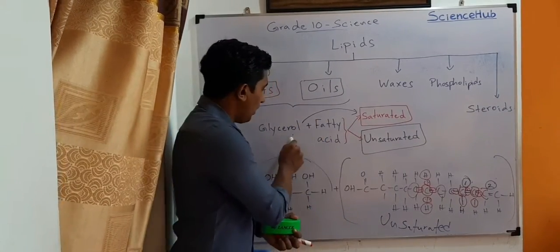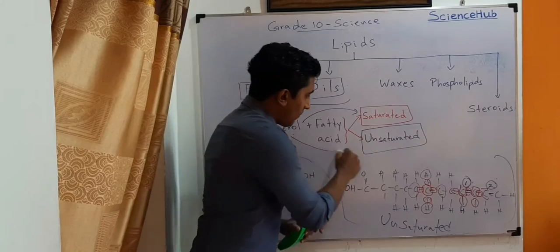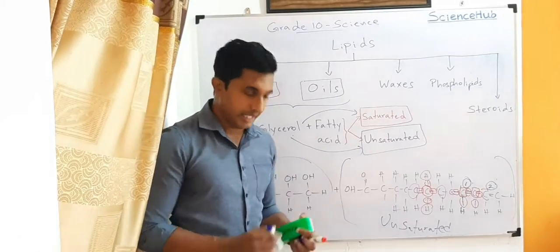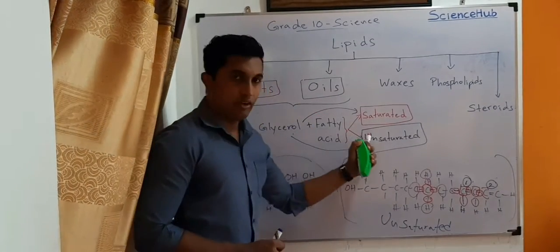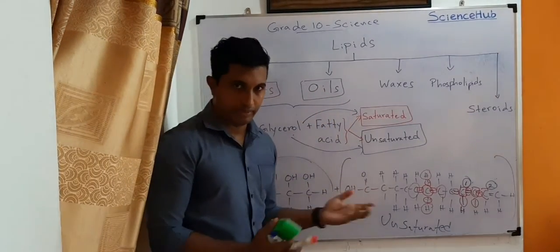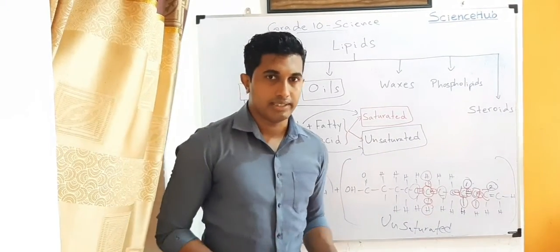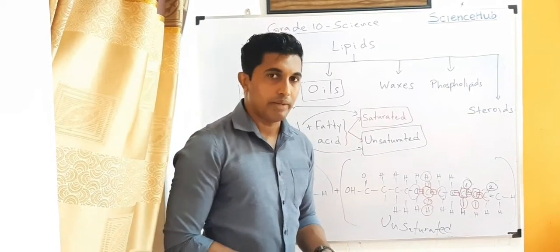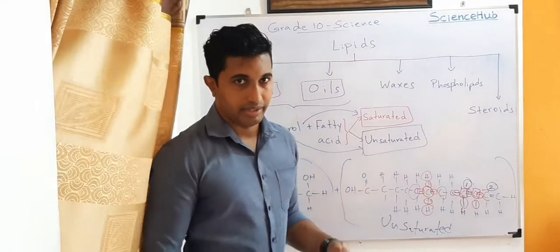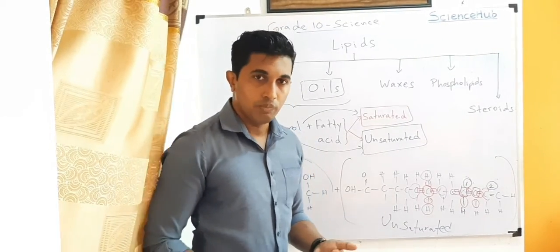That means glycerol can join with fatty acids which are unsaturated, which have an unsaturated carbon chain, and glycerol with unsaturated fatty acids can make oils. Oils remain in liquid form at normal room temperature, and fats remain in solid or semi-solid form at room temperature.